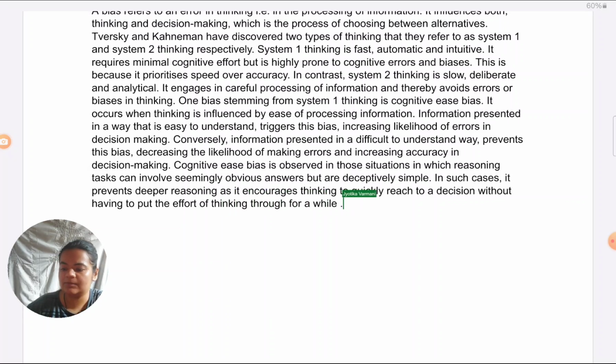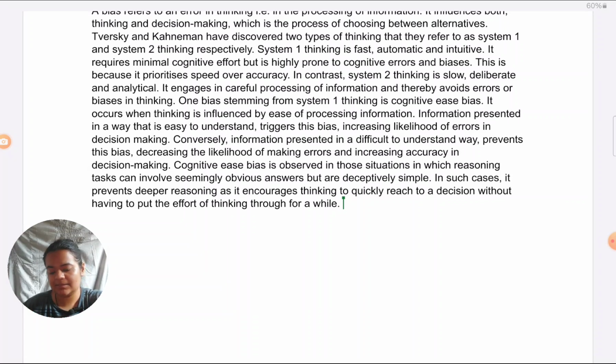Okay, so exactly what is it doing? How is it coming to play? Because the answer looks deceptively simple. The problem looks like it has a very obvious answer, like the bat ball problem which we had seen earlier. So it encourages the mind, don't put that effort, you don't need to think so much, just come to the answer. So they're telling how one bias influences behavior. So this is how it influences behavior. This is how it makes us take decisions quickly. I'm pointing that out.